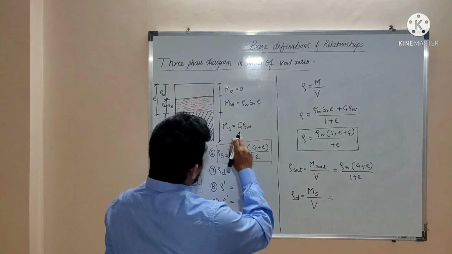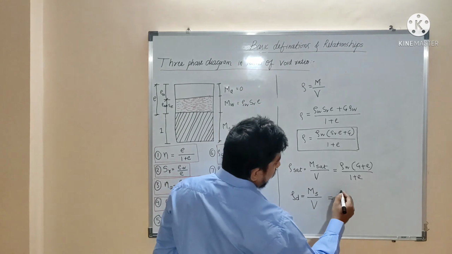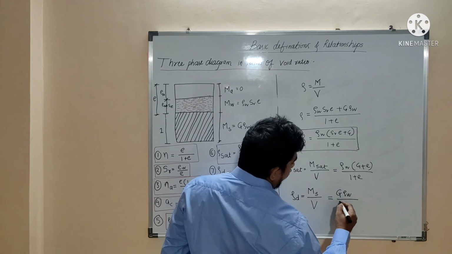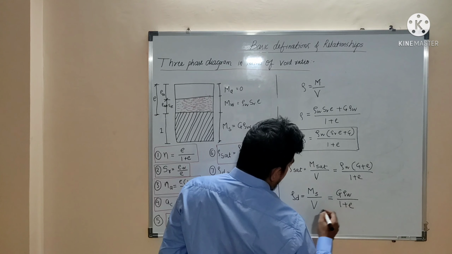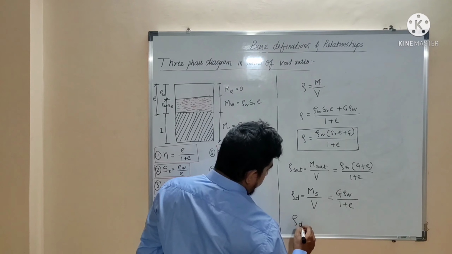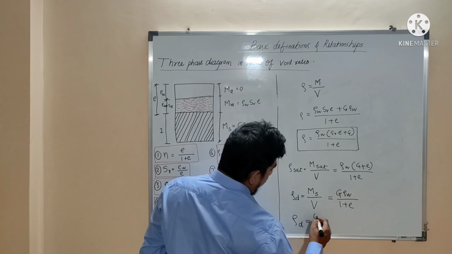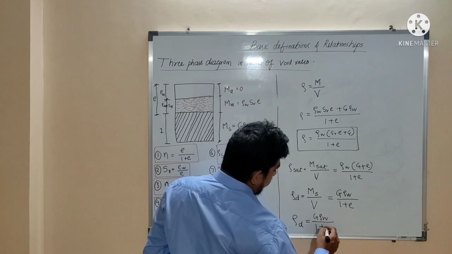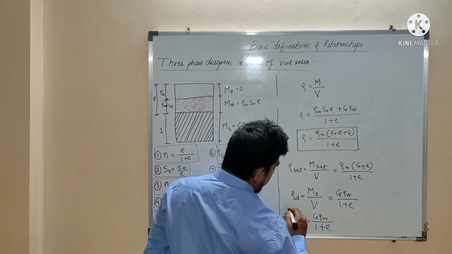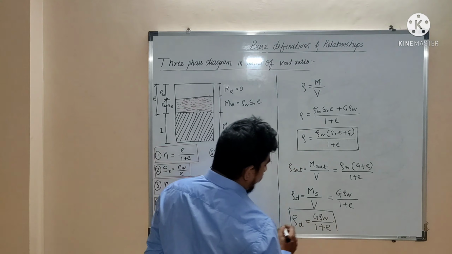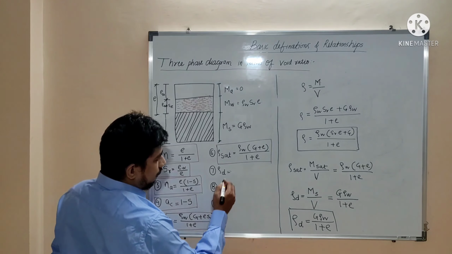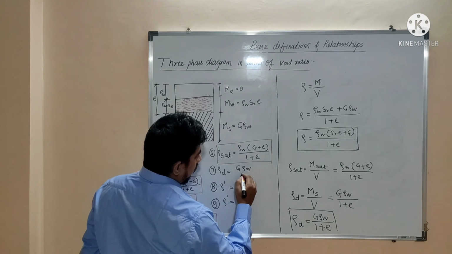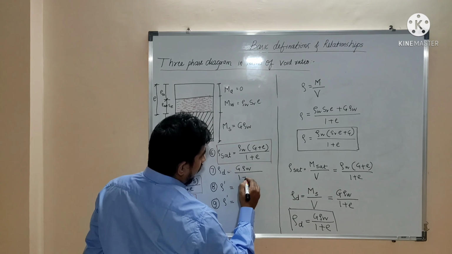So here MS is G multiplied by rho W, and total volume is nothing but 1 plus E. So rho D, we got, is G multiplied by rho W divided by 1 plus E. So that's another formula we got: rho D is equal to G multiplied by rho W divided by 1 plus E.